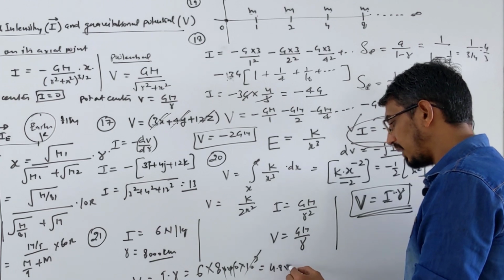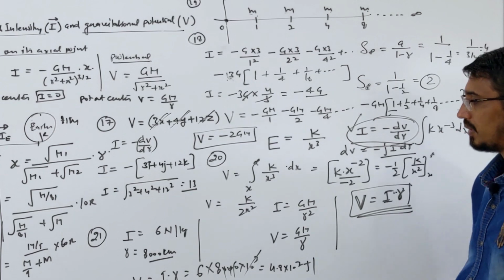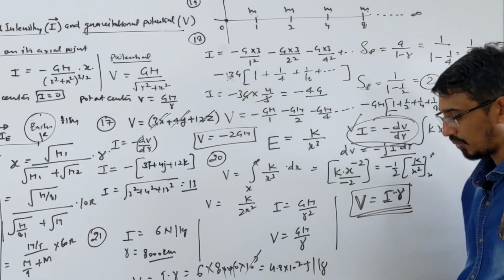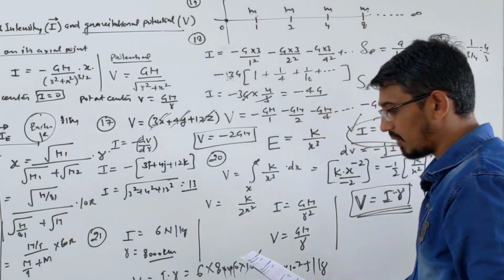So 4.8 into 10 power 7 joule what? What is the unit? Joule per kg, right, for potential. So that is given in what? Your third option. Okay.